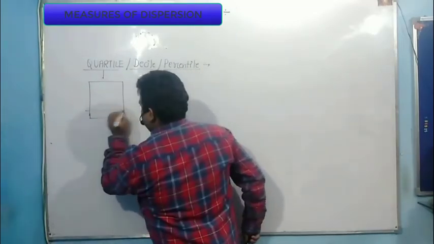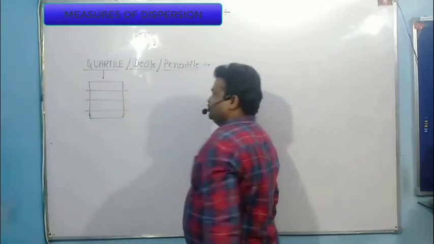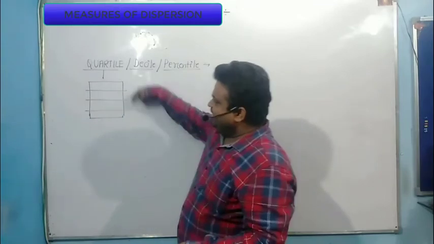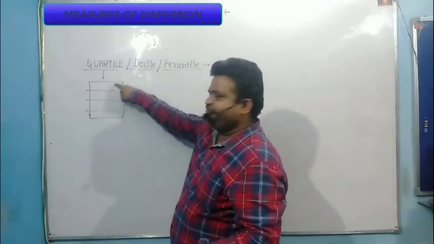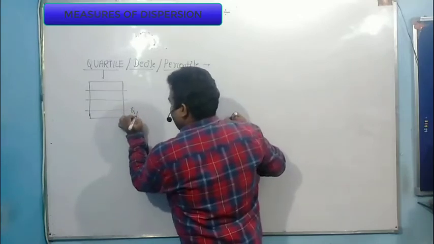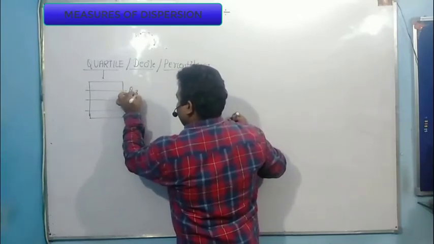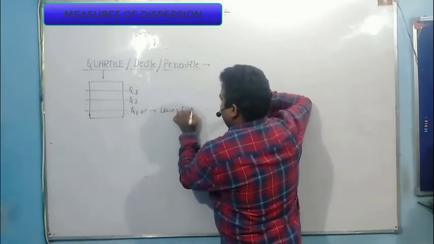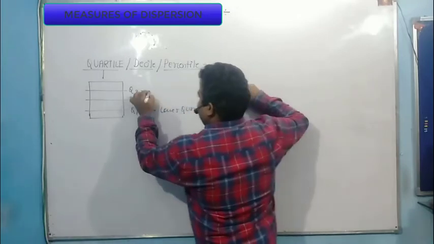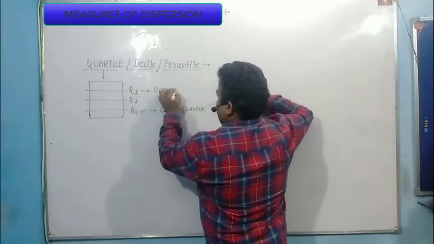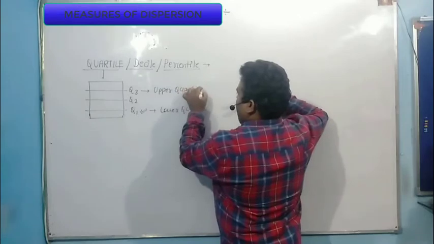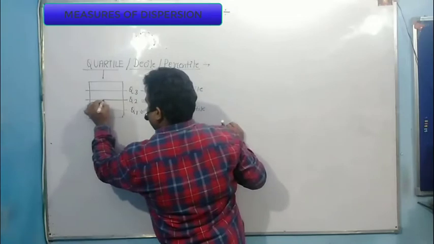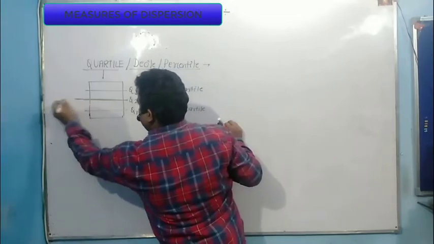So I am giving you the idea of quartile. Here these 3 are equal cuts, meaning 3 cuts to divide the entire data set into 4 equal parts. 1, 2, 3, 4. Now this is called Q1, this is called Q2 and this is called Q3. Where Q1 is also known as lower quartile and Q3 is known as upper quartile. And this Q2, if you look at here, Q2 is equal to median.